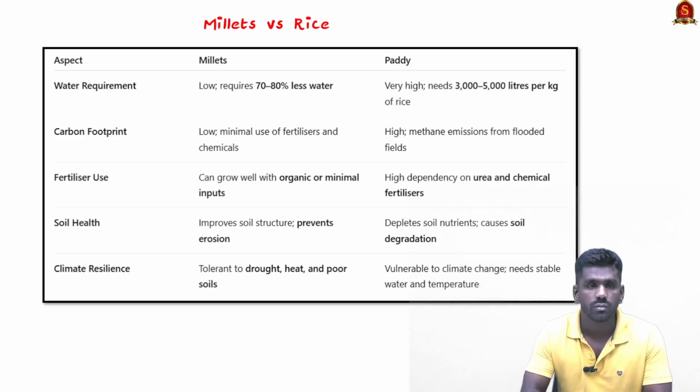Regarding the carbon footprint, it also uses fewer agricultural inputs like fertilizers and insecticides. Regarding fertilizer use, it can grow with minimal inputs, and it can be grown organically. As for the soil, it promotes soil health. As I already said, it has a deeper root system which prevents soil erosion and helps to fight desertification. It is also suitable for climate resilient agriculture.